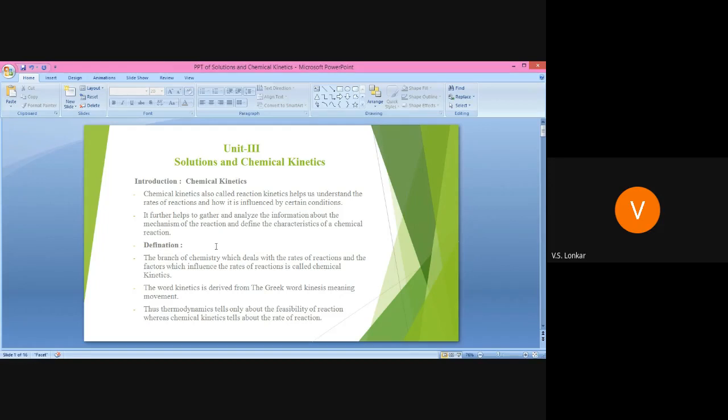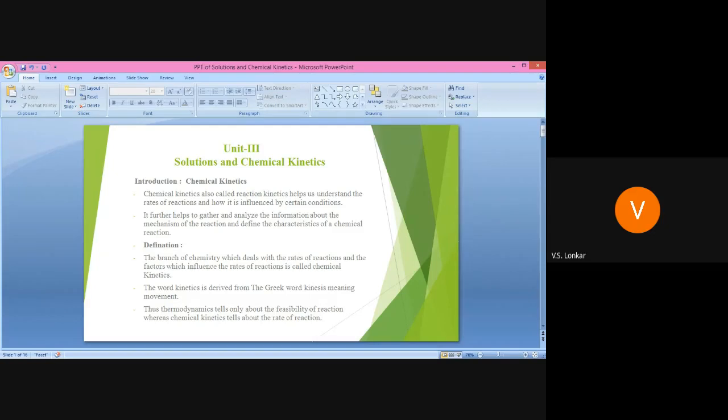Because we know that whenever we carry out any particular reaction, we need reaction conditions, such as temperature, pressure, solvent, catalyst, and like that. How the rate is influenced by these certain conditions, we can understand by using chemical kinetics.